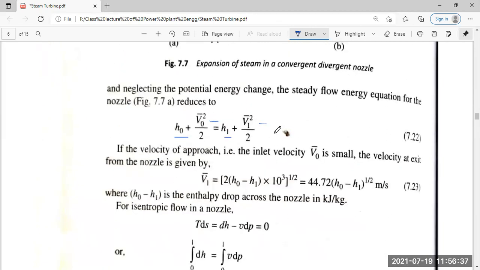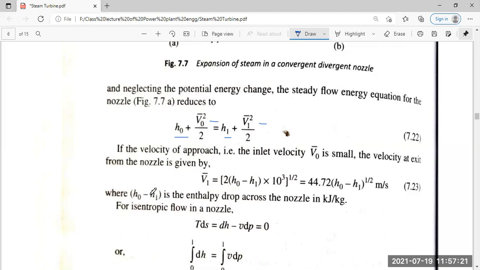If the inlet velocity V0 is small, the velocity at exit of the nozzle is V1 equals (2 into (H0 minus H1)) to the power half, which reduces to 44.72 into (H0 minus H1 in kJ) to the power half, the square root of 2000, equal to 44.72 into (H0 minus H1) to the power half meter per second.